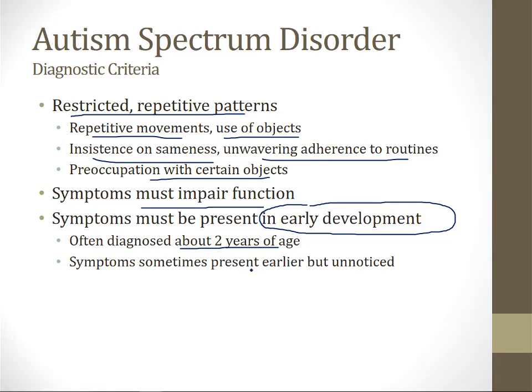A child who is completely normal until age 5 or 6 and then develops symptoms of autism does not have autism. That child has something else. In autism, the symptoms are there from early development. That's why it's what's called a neurodevelopmental disorder.